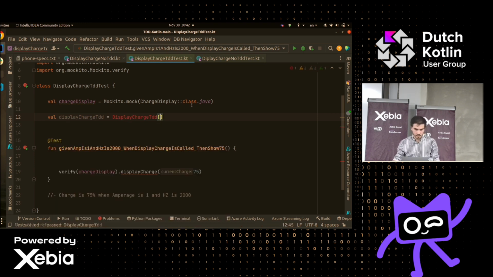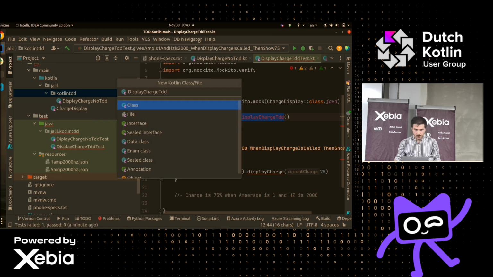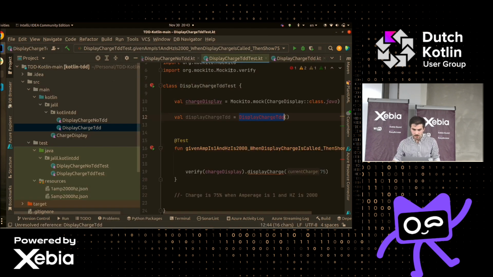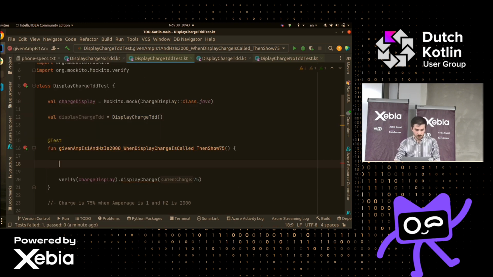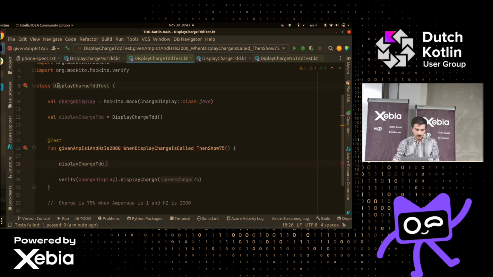Okay, cool, but it's complaining. We don't have such a class. Let's go make it real quick. So we do this, display charge TDD. Cool, now we have our class. And now what we want to do is call the method. So display charge TDD. What was the method called there?